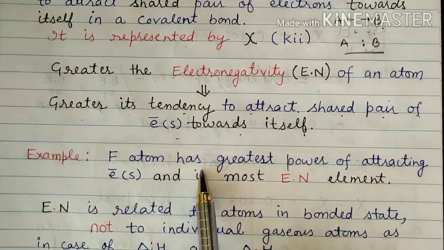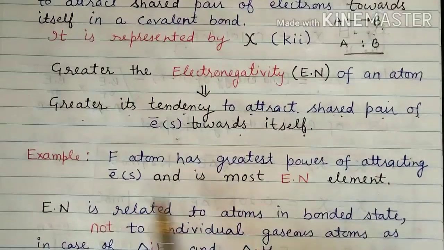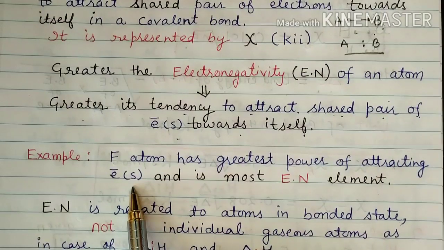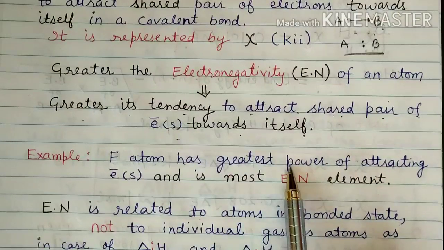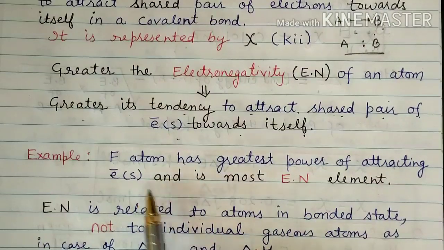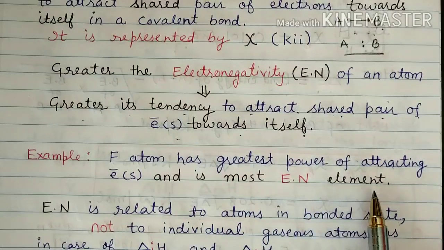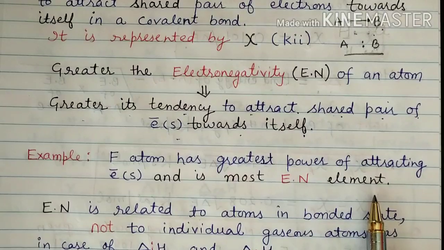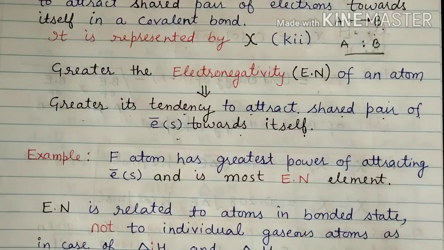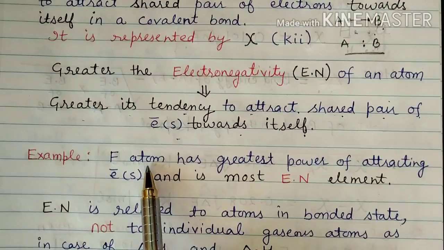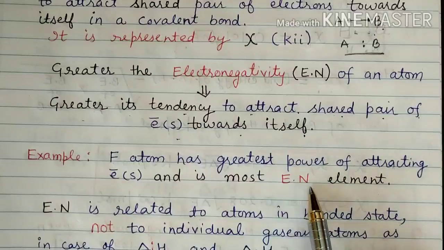fluorine atom has the greatest power of attracting electrons and is the most electronegative element. As we know, in the periodic table there are 118 elements, and out of these, fluorine has the highest value of electronegativity.